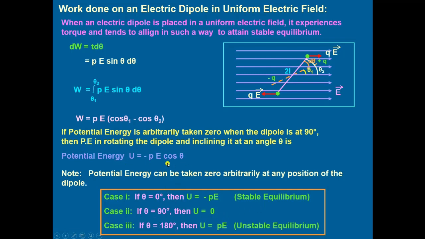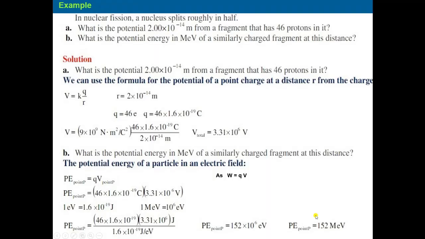Third case, when theta is equal to 180 degrees, cos 180 is equal to minus 1, which gives potential energy U equal to PE, that is unstable equilibrium.